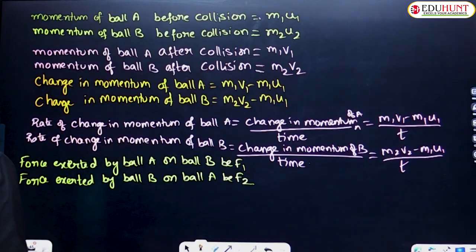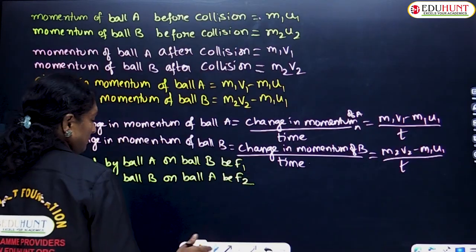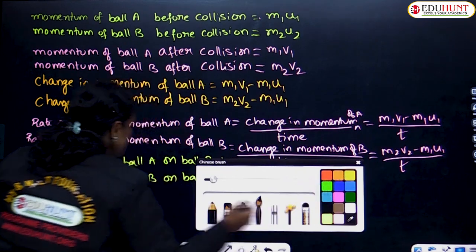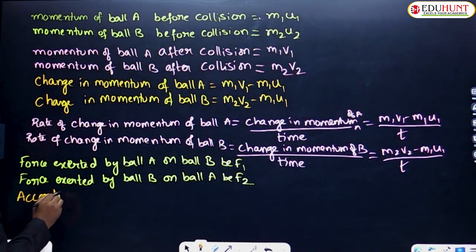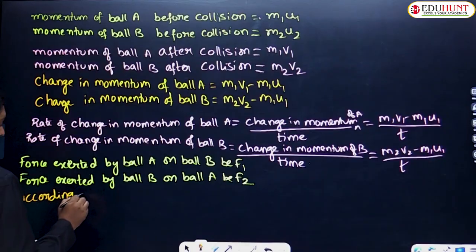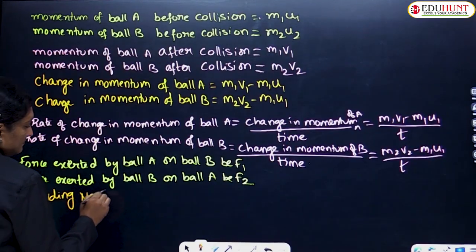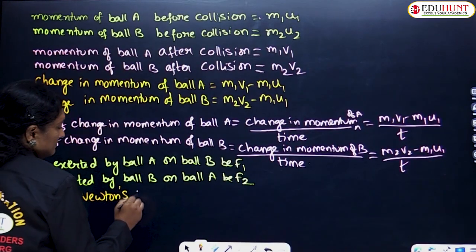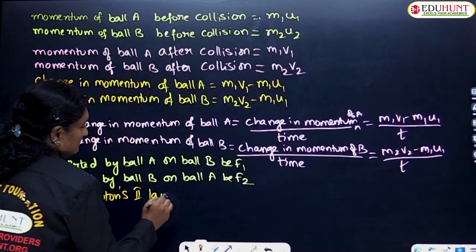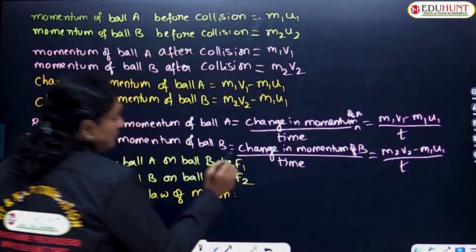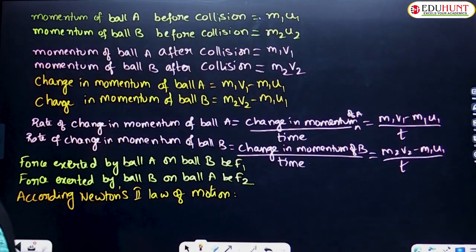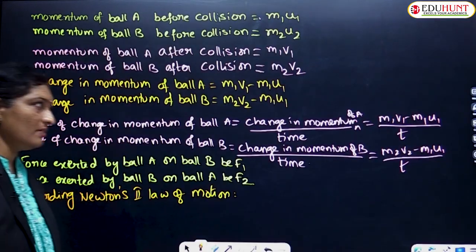Okay, so according to Newton's second law of motion, what does it say, children? The rate of change of momentum is directly proportional to the net external force applied.